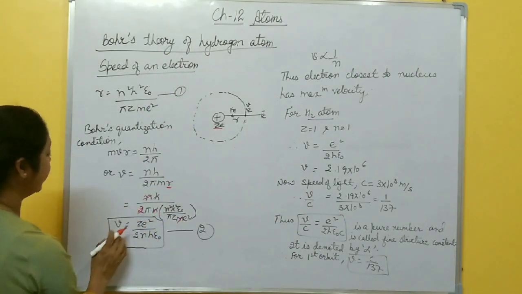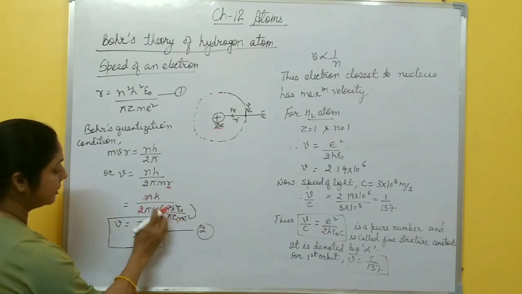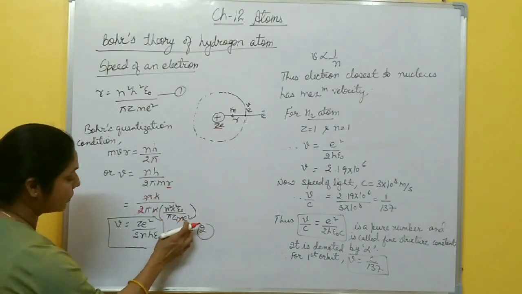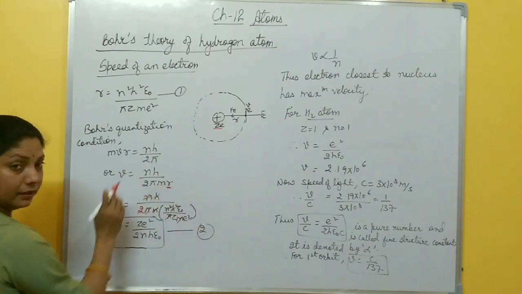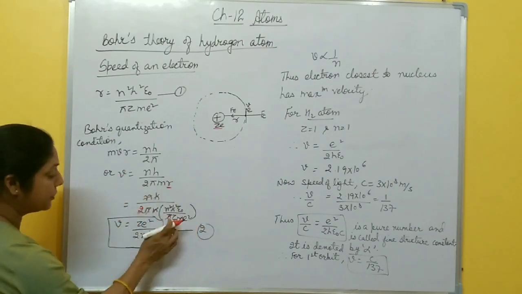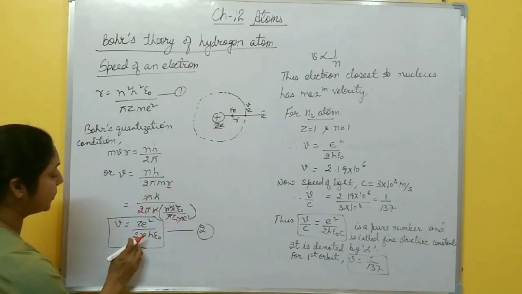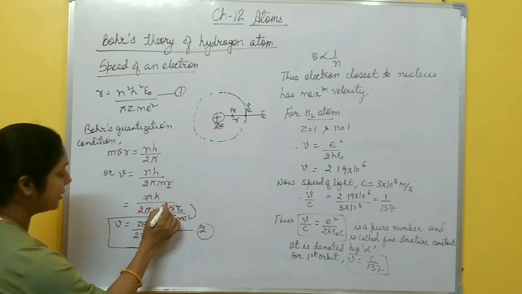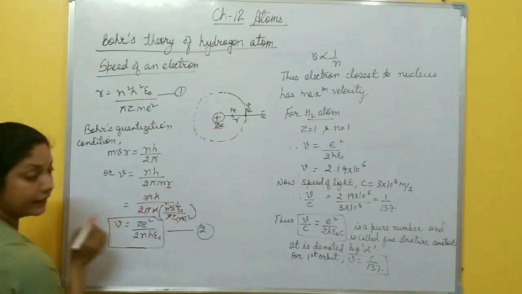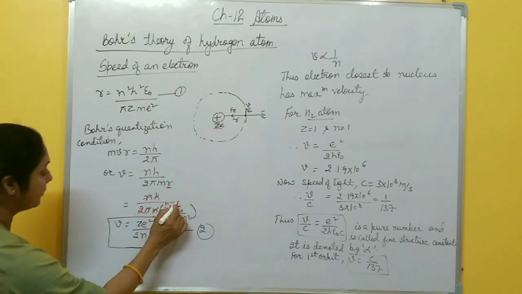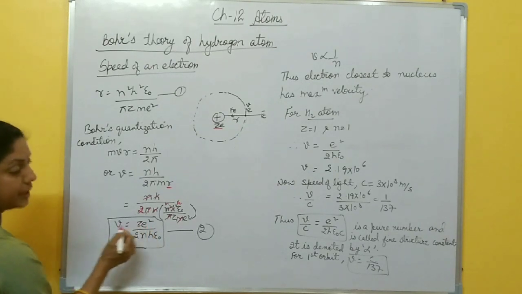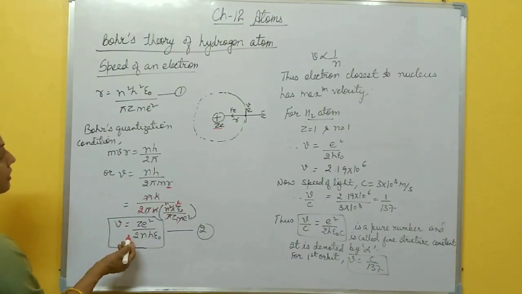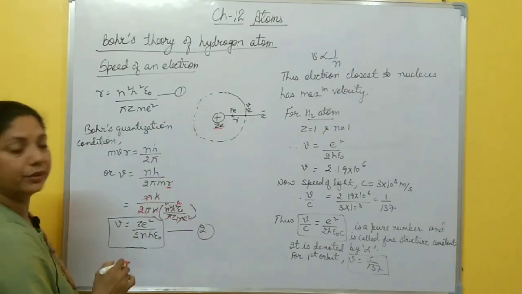So from here you get v equal to Z e square, pi is also cancelled. This Z e square becomes the numerator. So v equals Z e square by 2, one n is left here, one h is left here, and then epsilon naught. So v equals Z e square by 2 n h epsilon naught. This is the speed of an electron which revolves around the nucleus.